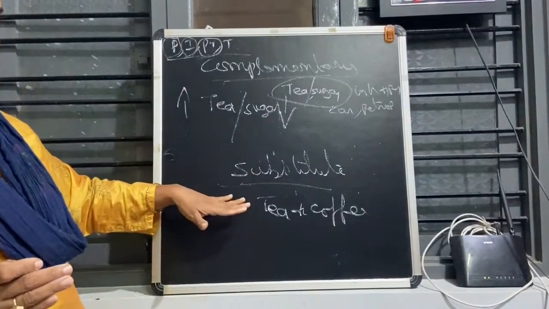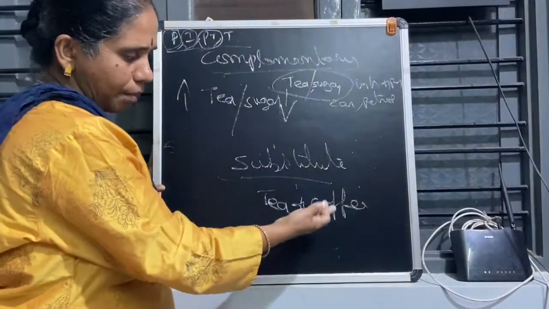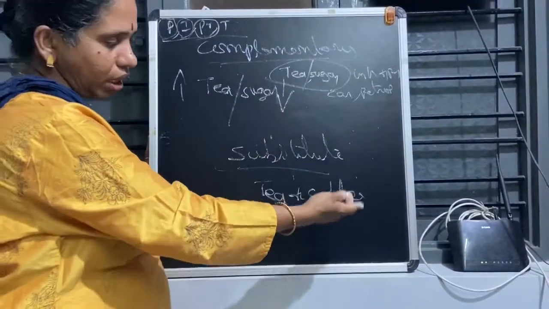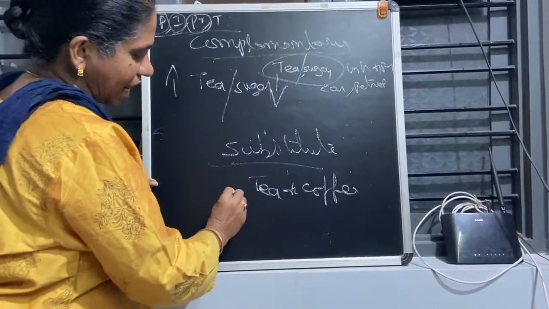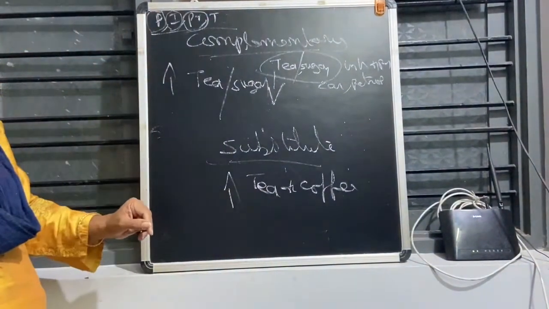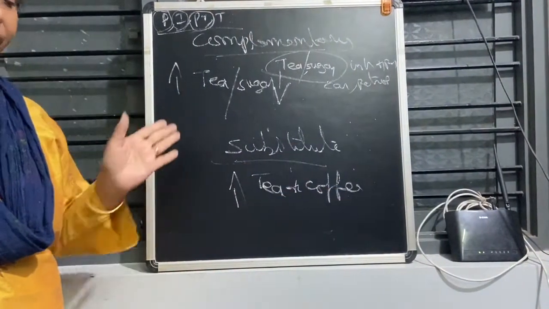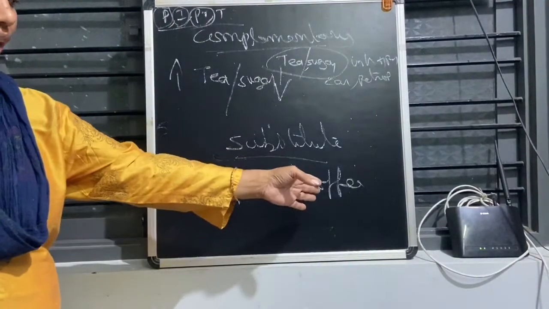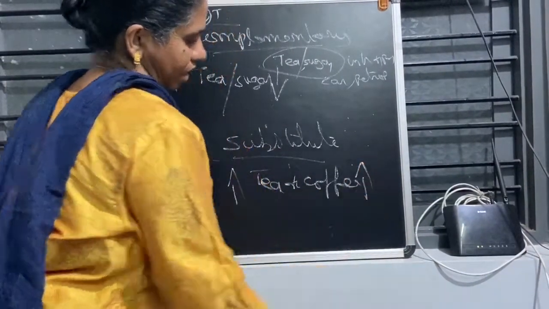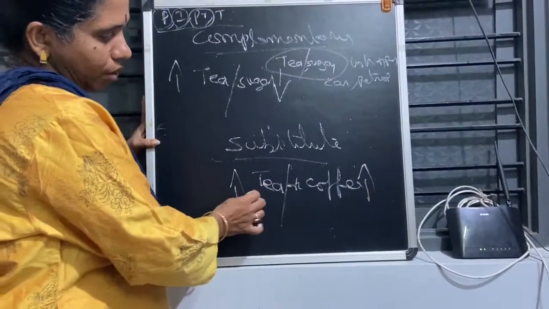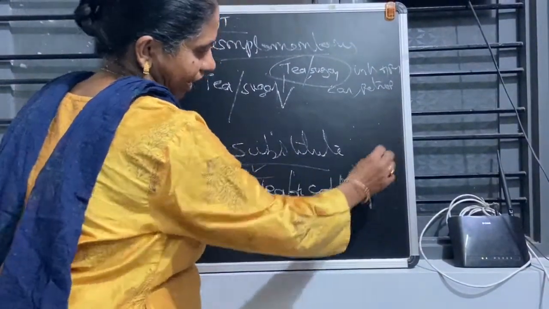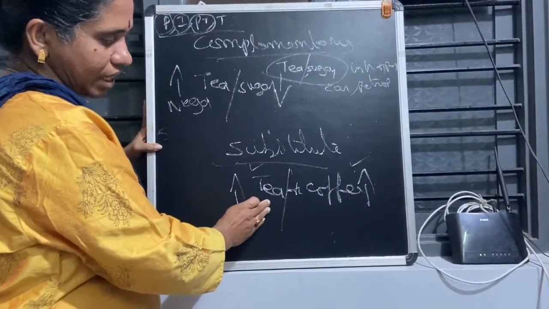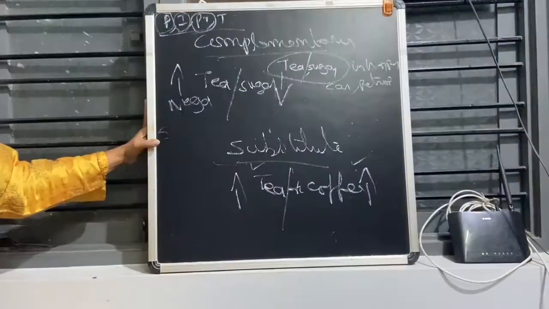And what about substitute goods? In place of tea, I am drinking coffee. So this is not complementary, it is a substitute. I am substituting coffee for tea. What will happen here? Suppose the price of tea increases. What will happen to the demand for coffee? I may change now because tea is more costly but coffee is cheap. So the demand for coffee will also increase. Here both go in the same, positive direction, whereas for complementary goods it goes in the negative direction. The price of tea increases, so the demand for coffee will increase.